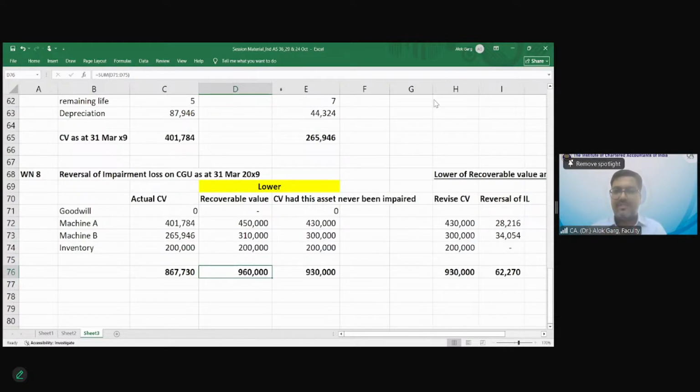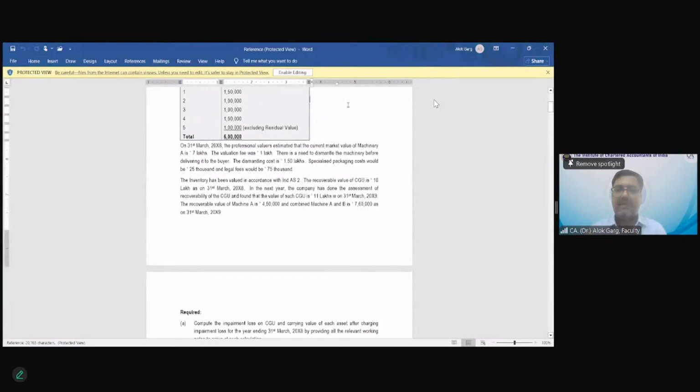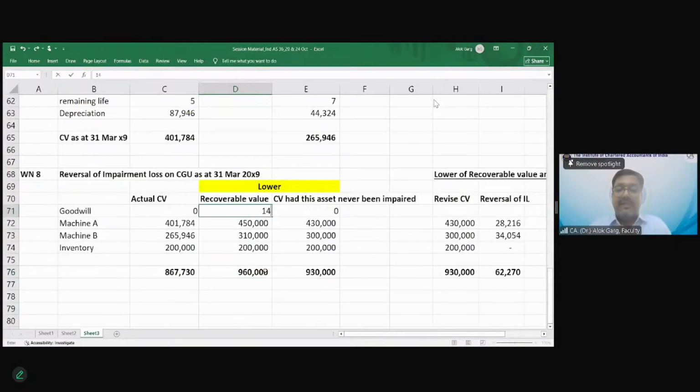Let me show you the question. The value is 11 lakh. It is written here, and found that the value of such CGU is 11 lakh. So where the students are making a mistake, they just put 1,40,000 in the goodwill. However, the impairment loss of goodwill cannot be reversed.